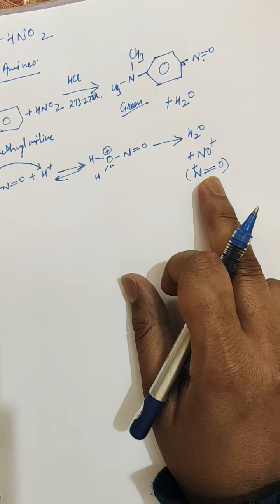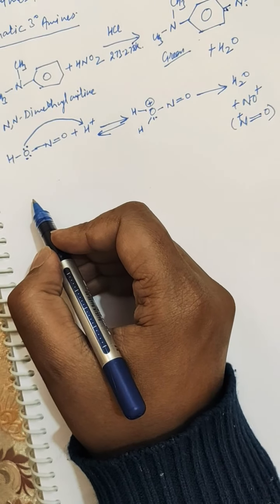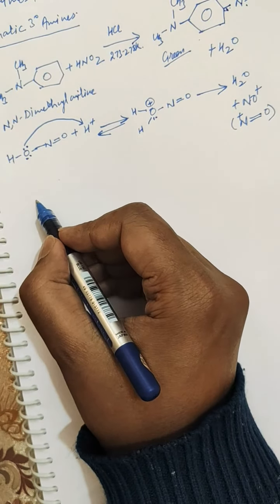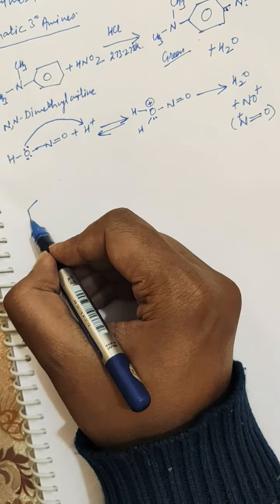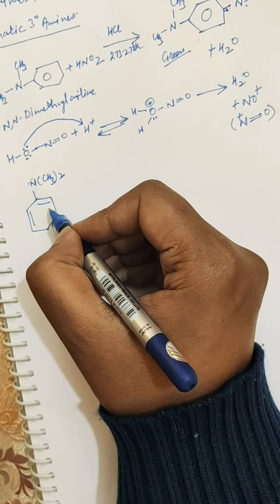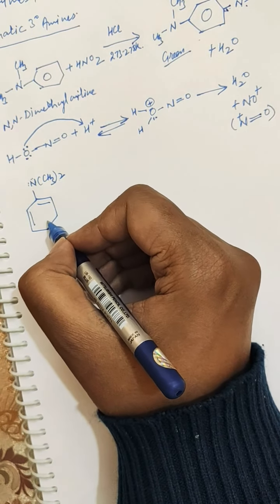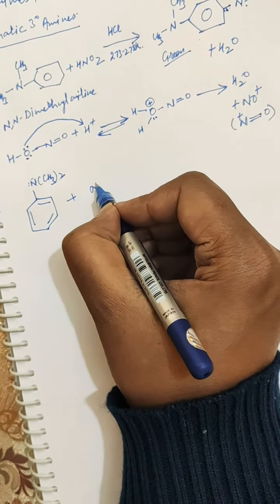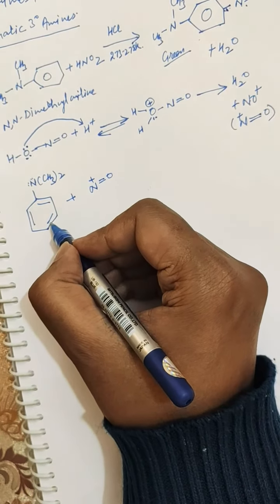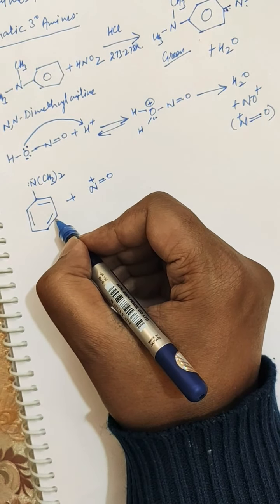Further, this nitrosonium ion, and this is N,N-dimethyl aniline. This nitrosonium ion carrying positive charge is attacked by this.